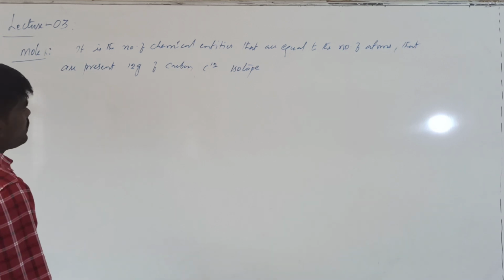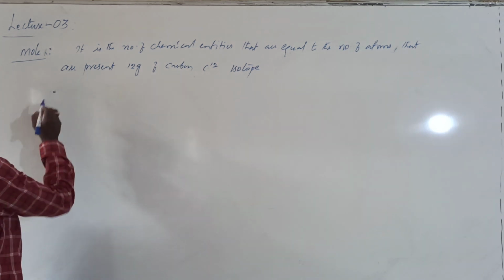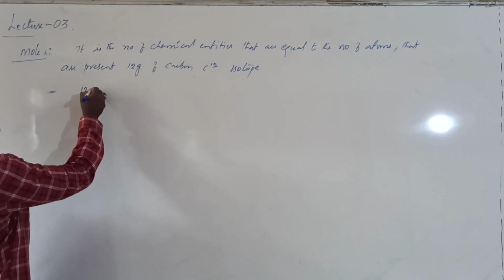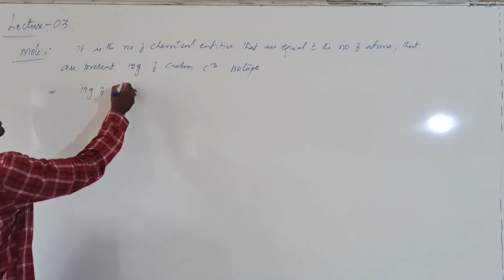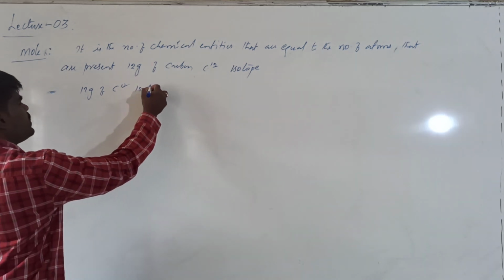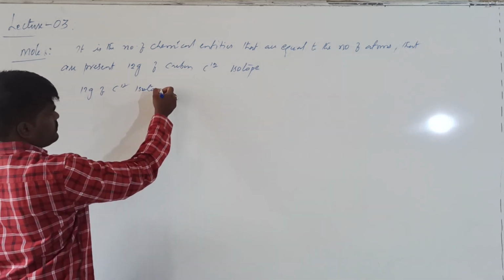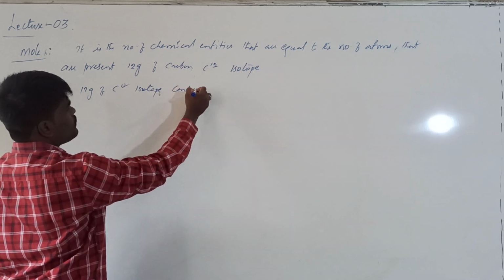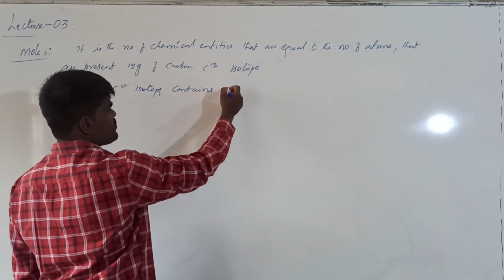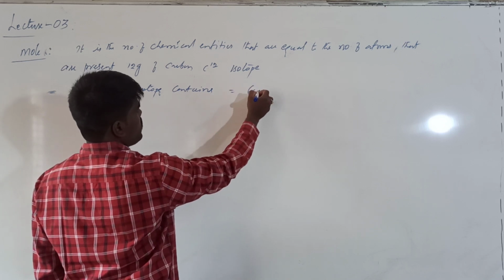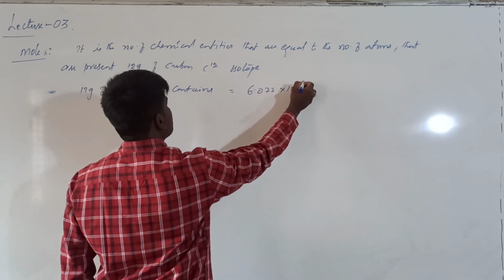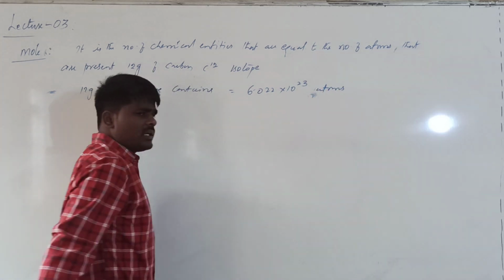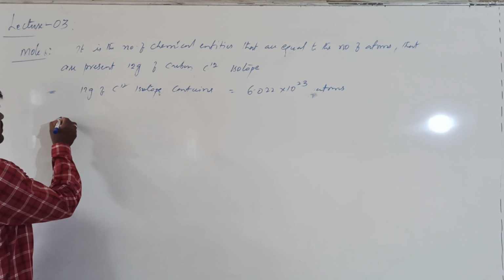Basically, this 12 grams of carbon C12 isotope contains number of atoms equal to 6.022 into 10 power 23 atoms, right? This particular number, what is the number?